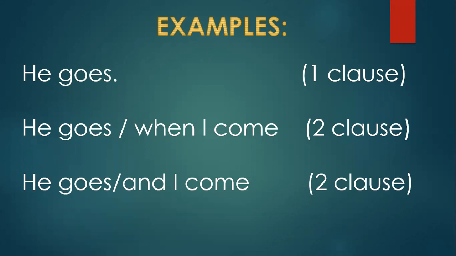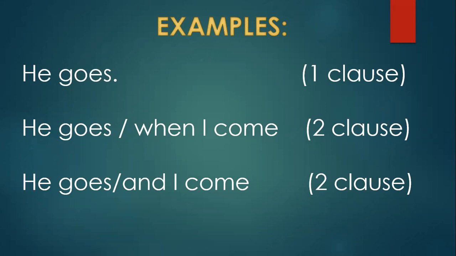If you say that clause alone, when I come, you yourself will feel that something should be there to complete it. If this clause comes with the other, it will be complete: when I come, he goes, or he goes when I come.